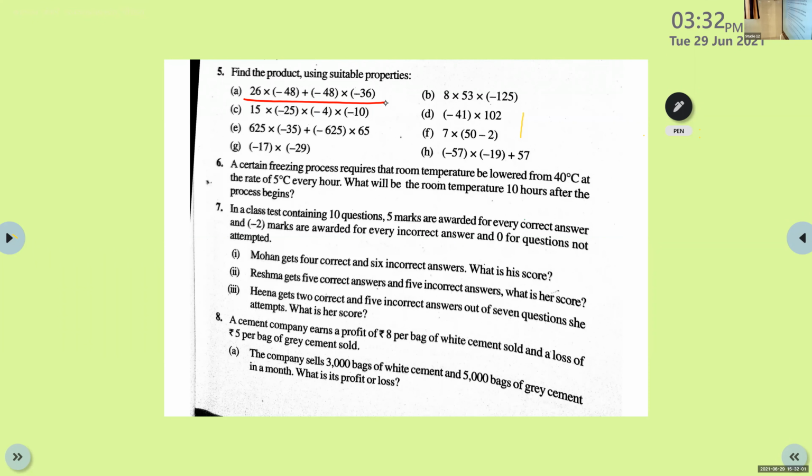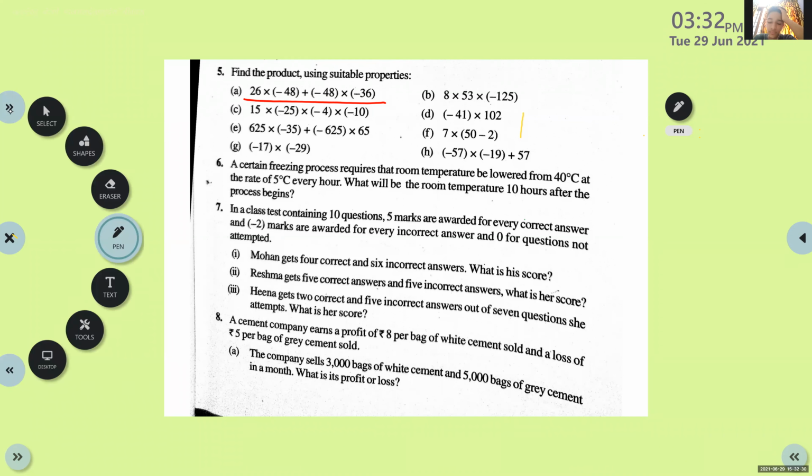Fatima is raising her hand. Positive 480. Very good. What about Rihan? Positive 480. Okay, good.